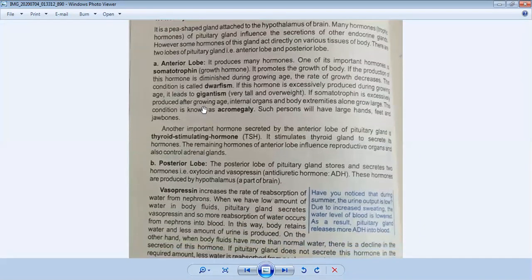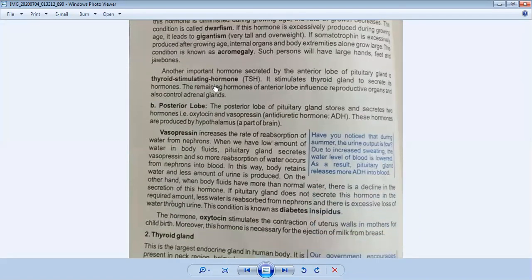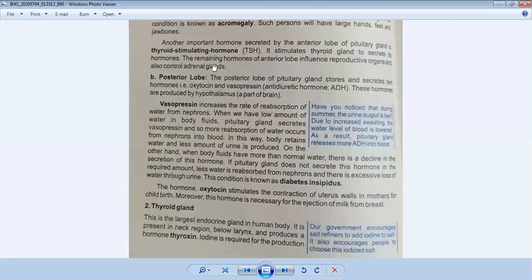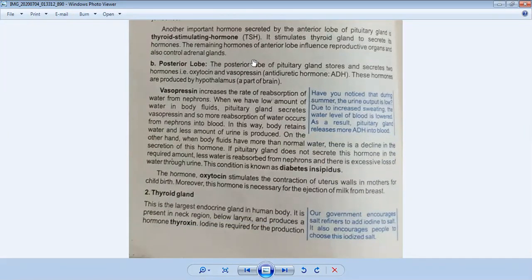The posterior lobe stores and secretes two hormones, and these are oxytocin and vasopressin. Oxytocin and vasopressin. Vasopressin is also called ADH in short form. These hormones are produced by the hypothalamus, a part of our brain.